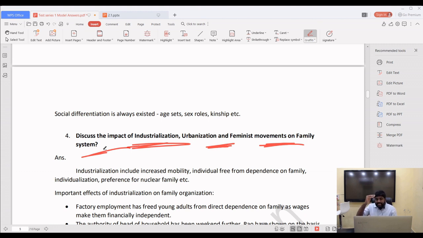So first there will be characteristics in industrialization, characteristics in urbanization, and characteristics in feminist movement. Those will be impacting the family system. So first put the heading industrialization, and then the characteristics of industrialization.